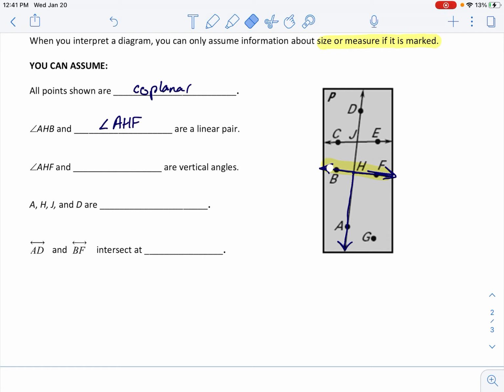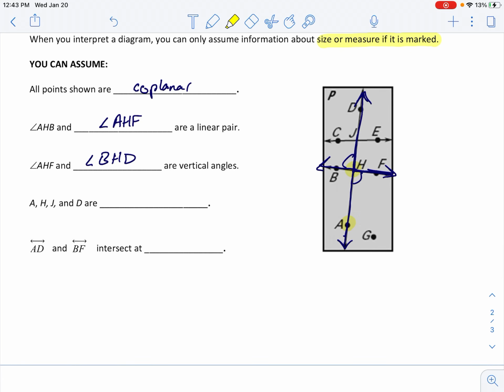I'm going to use that new angle that I just talked about, which is angle AHF. It is vertical angles with another angle, and we could name this one a couple different ways, but I'm going to name it angle BHD. Those are vertical angles. They're directly across from each other. The sides are pairs of opposite rays. That's what makes them vertical angles. Now A, H, J, and D: it looks like they're all on the same line, so we can say that they are collinear.